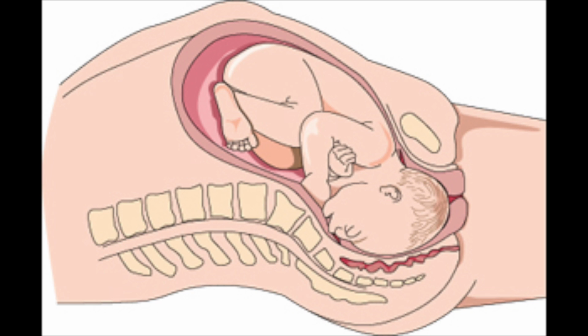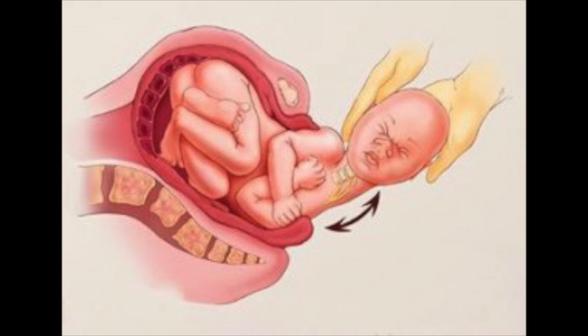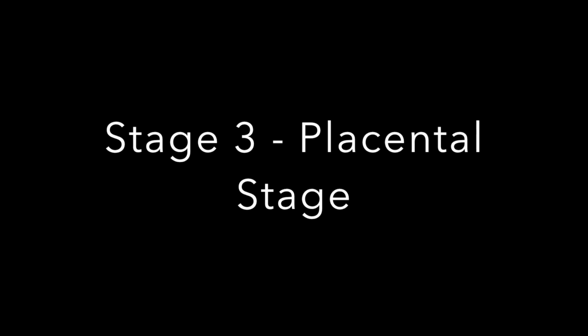Crowning then begins to happen when the head descends to the vulva. Once this happens, the provider begins to help guide the baby out afterwards. Childbirth is finished once the baby is completely out of the vagina. Once the baby is delivered, the provider cuts and clamps the umbilical cord that was connected from the mother to the baby during pregnancy. The last stage of labor is the delivery of the placenta.